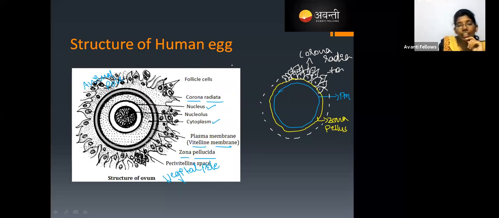Okay, pre-vitelline space is just a space present between the layers. Between the plasma membrane and the zona pellucida, there is a space called the pre-vitelline space. Yes, I forgot to mention. Pre-vitelline space is the space which is present between the plasma membrane or the vitelline membrane and the zona pellucida.